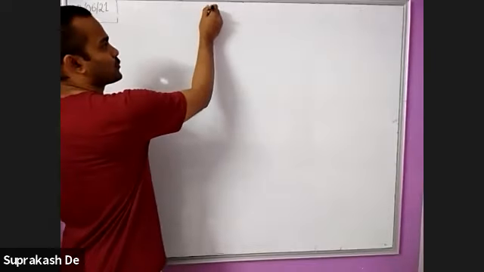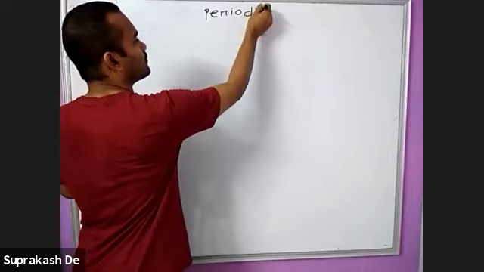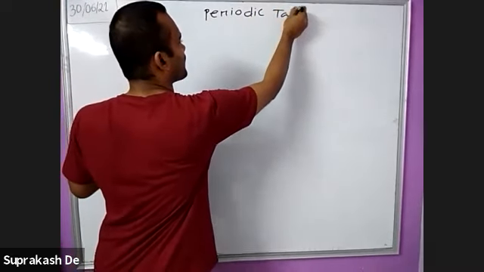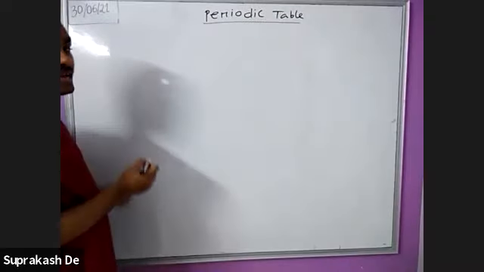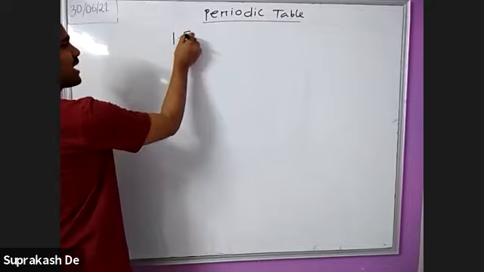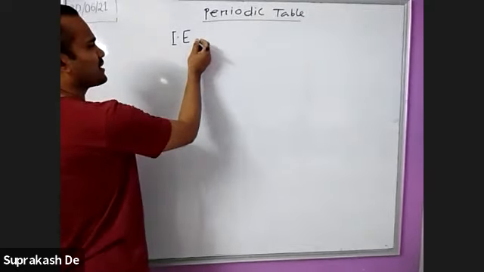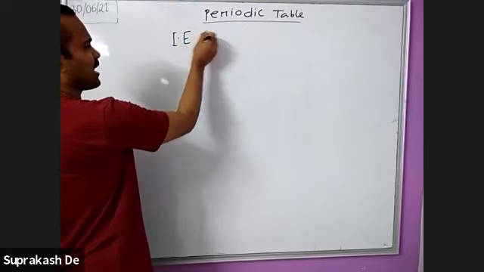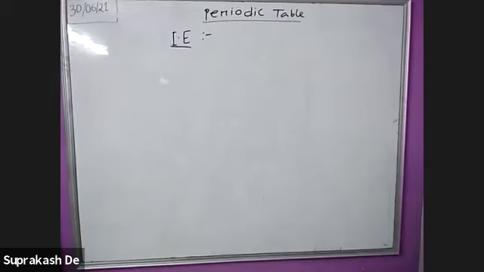So today from the periodic table, we will discuss another property. This is called ionization energy, IE, and also this is called ionization potential. Ionization energy or ionization potential, both are the same. So what is ionization energy?